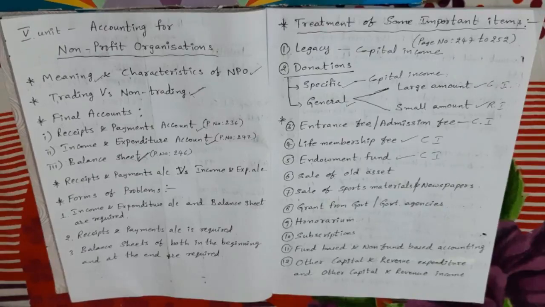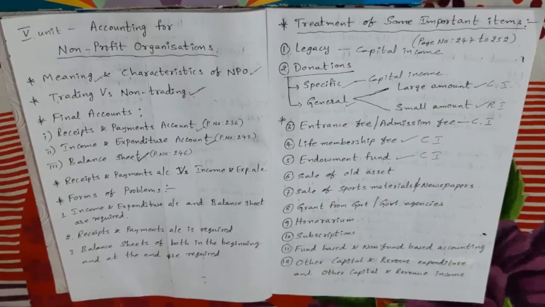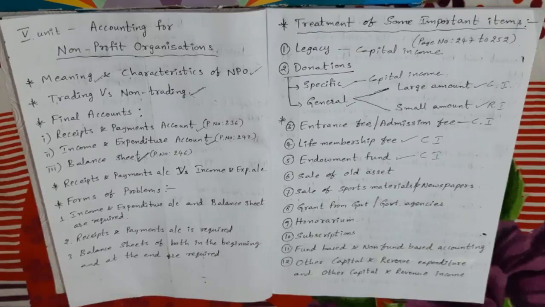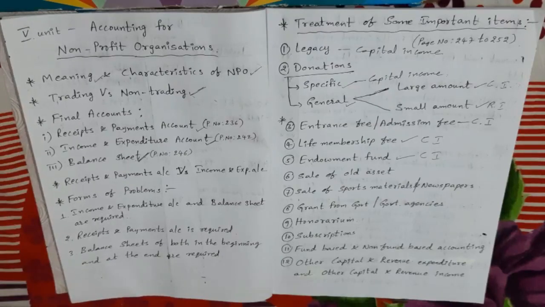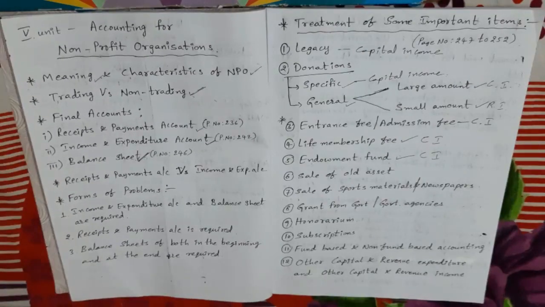The book value of the old asset should be deducted from the total book value of the asset on the asset side of the balance sheet. Listen once again. The book value of the asset sold should be deducted from the total value of the assets on the asset side of the balance sheet. But only the profit or loss, when we sell the asset we may get profit or loss, only that profit or loss on the sale of asset has to be entered in the income and expenditure account.